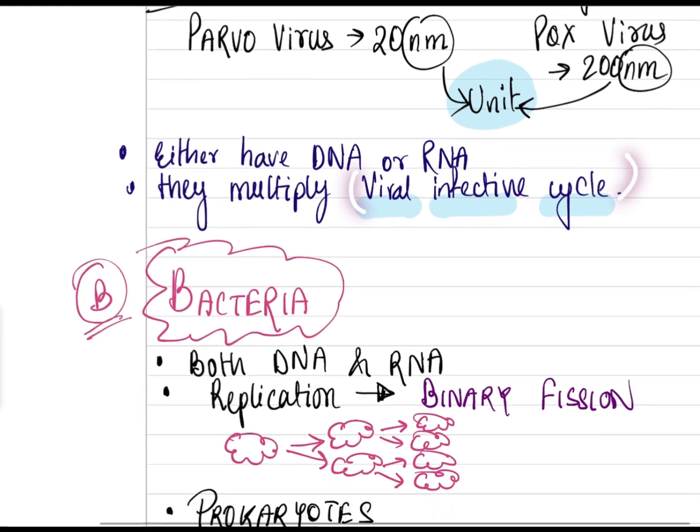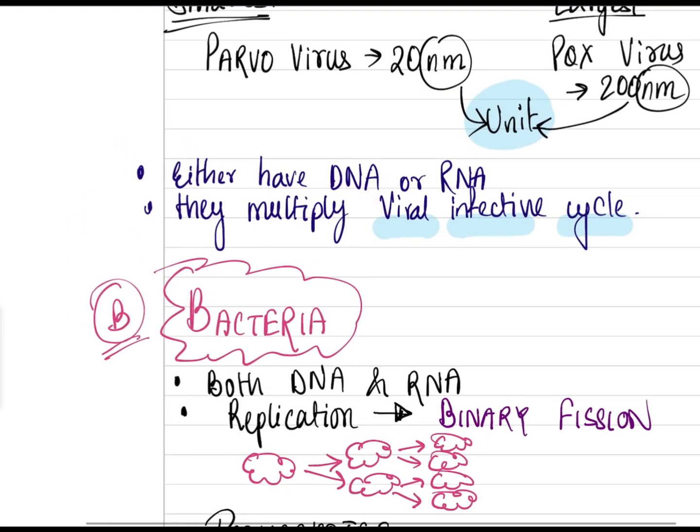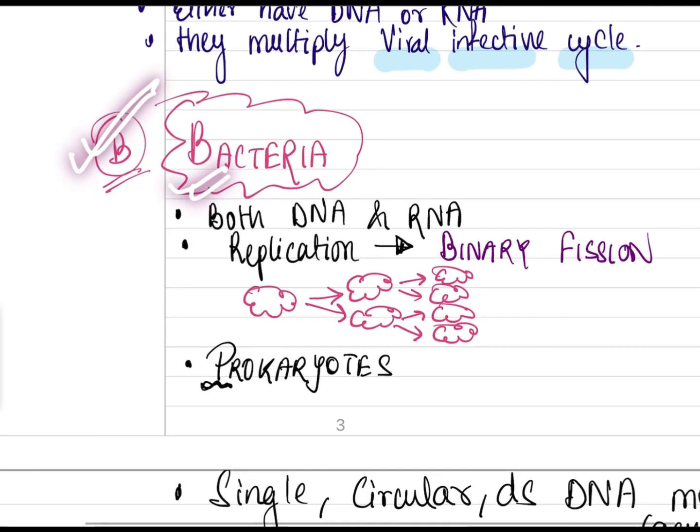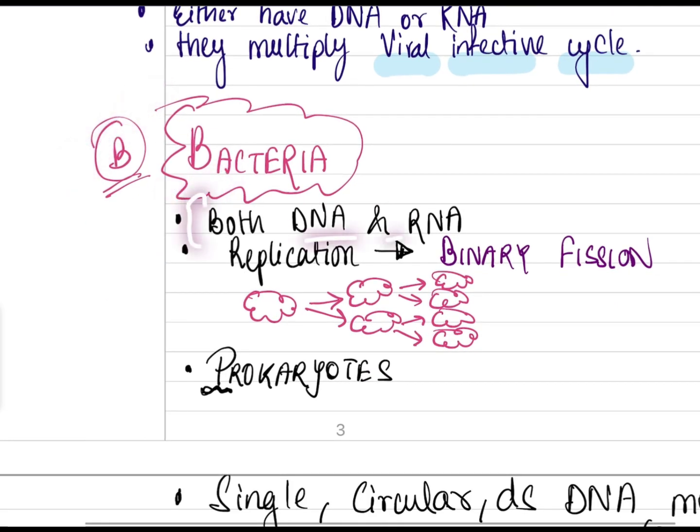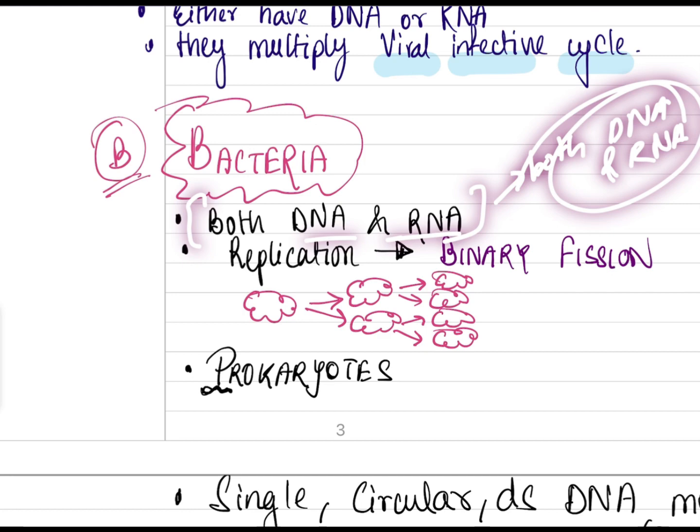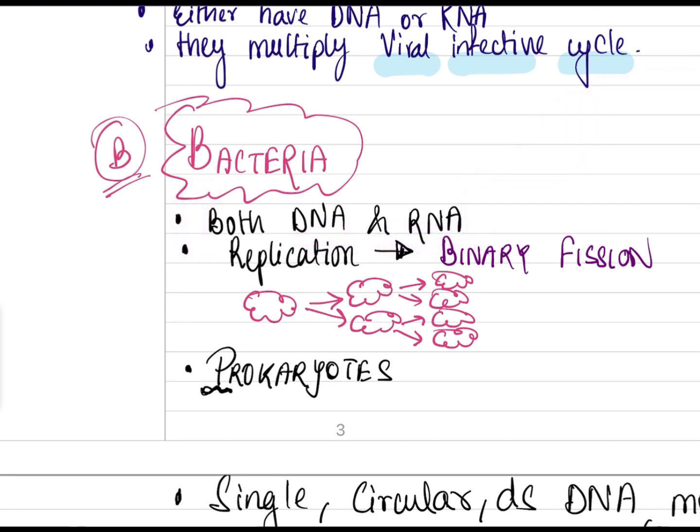Now viruses are done, just a normal classification. Now let us go to bacteria. They have both DNA and RNA. This is very important. Unlike viruses, which have only RNA or DNA, bacteria have both.